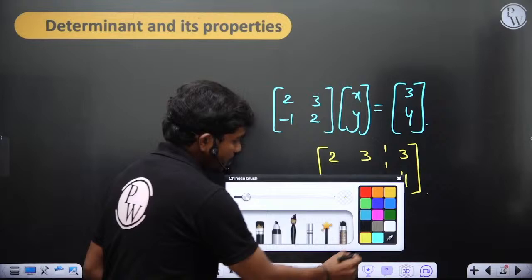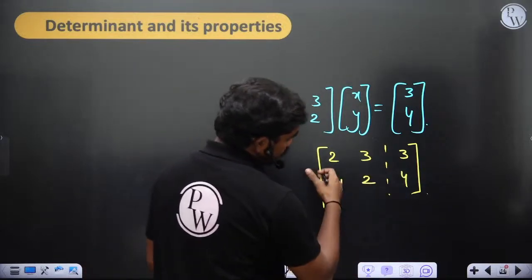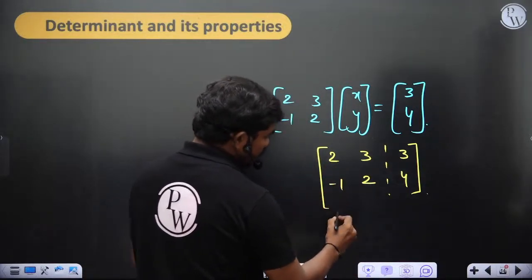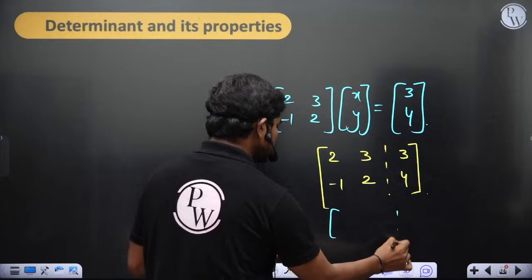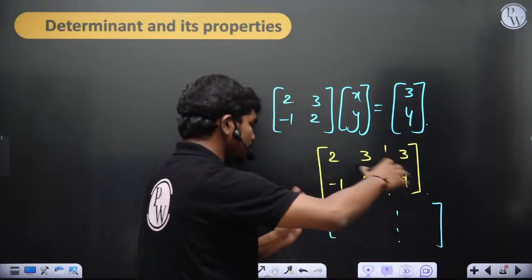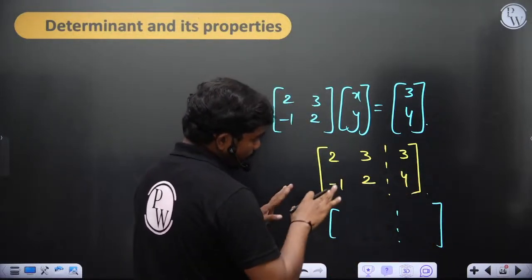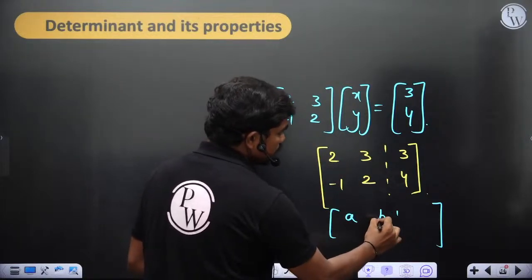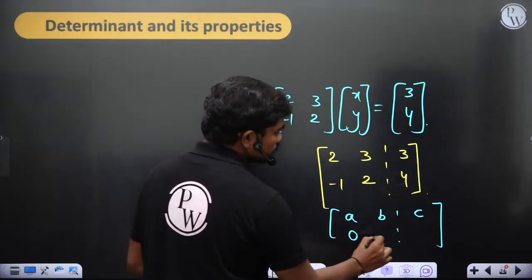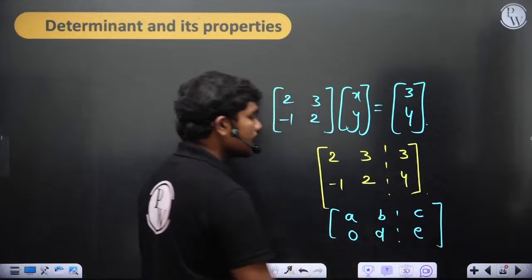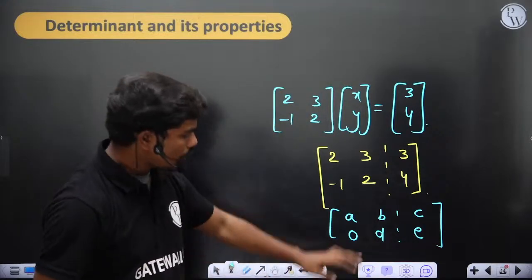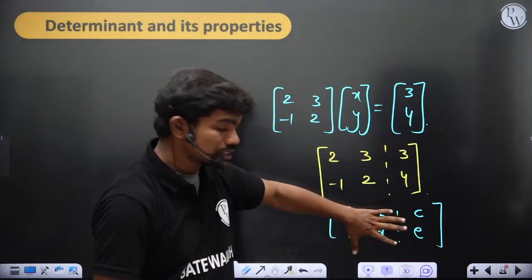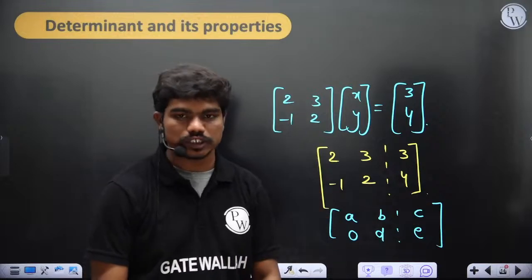Then by doing a few things, we'll see what those things are eventually as we go through this course, let's say you have converted this matrix into the form A, B, C, 0, D, E, only by performing our transformations.